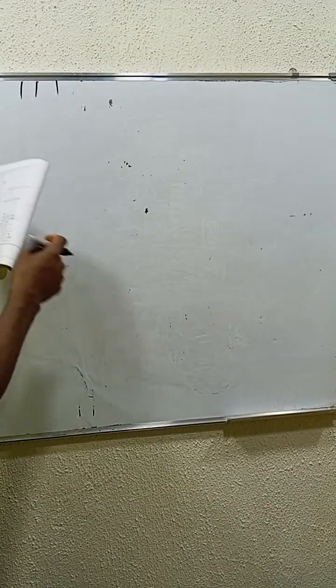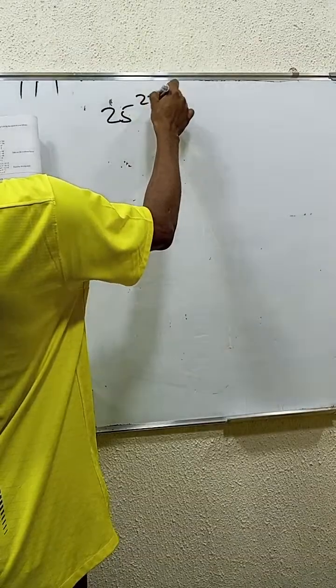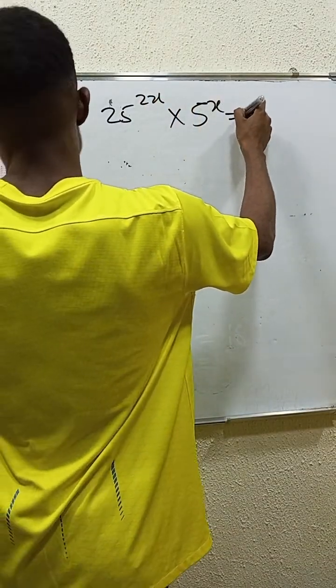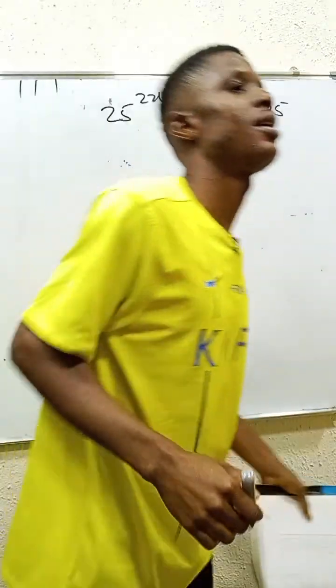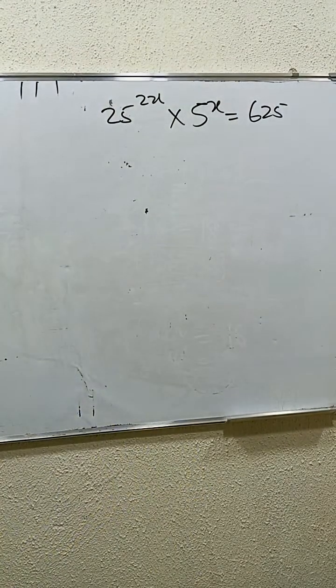Let's look at this one again. We have 25 power 2x times 5 power x is 625. Who can get the answer? If you know, you can get it before I move on.